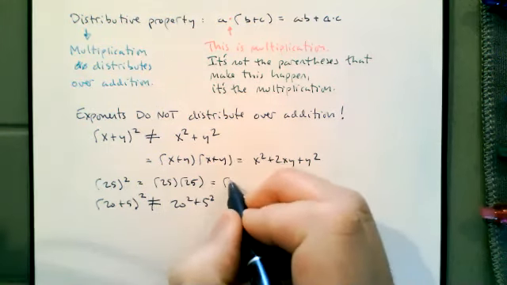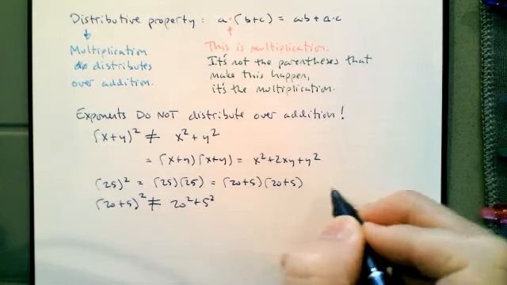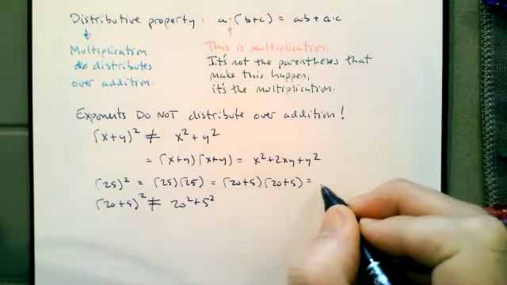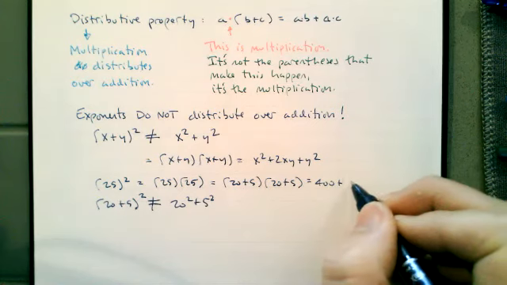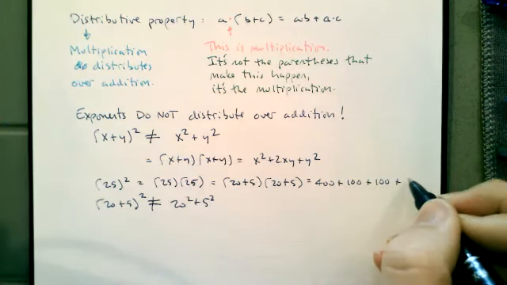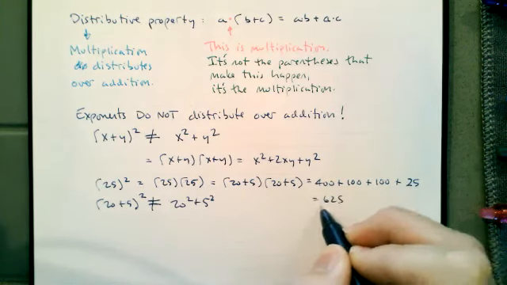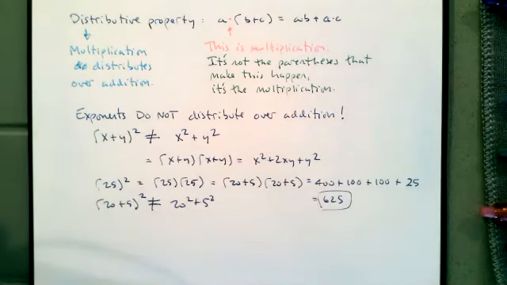You've got to multiply all this stuff. It's (20 + 5) times another (20 + 5). So that's 20 times 20 is 400, plus 20 times 5, plus another 20 times 5, plus 5 times 5. That's the way we would read 25 squared. Just because it's parentheses does not mean we can take that operation and distribute it over addition.